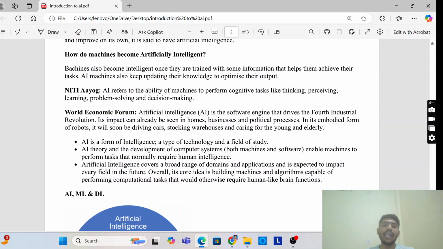Its core idea is building machines and algorithms capable of performing computational tasks that would otherwise require human-like brain function. So this is all about what artificial intelligence is and how a machine becomes intelligent, with definitions given by different organizations.